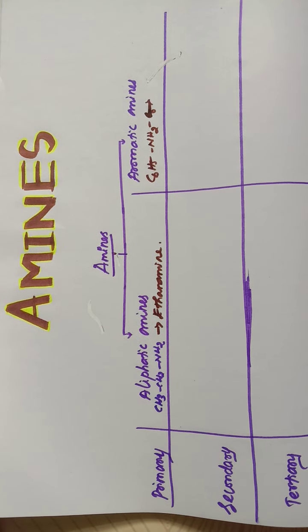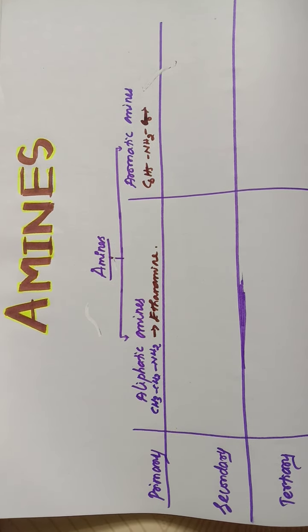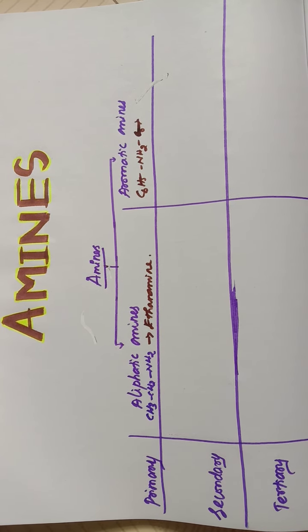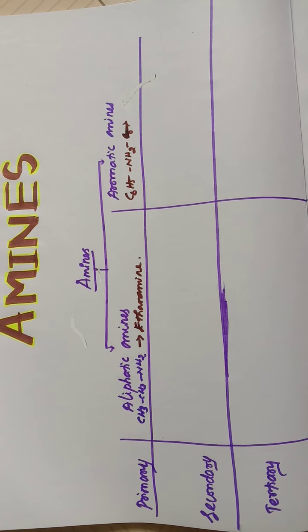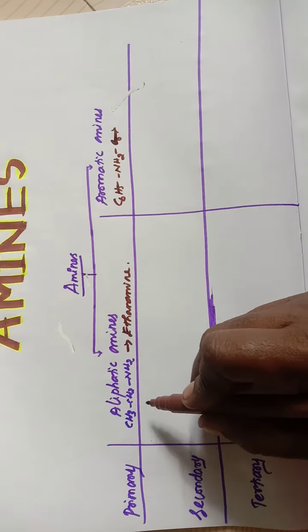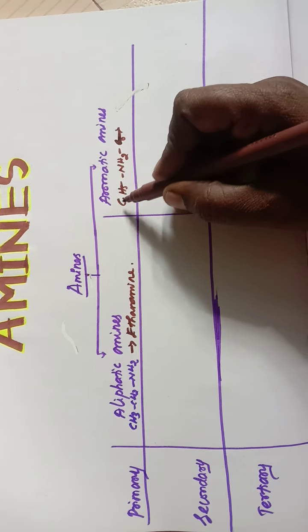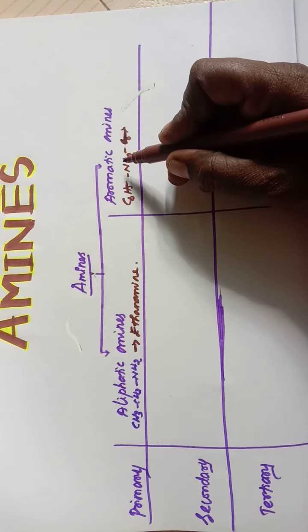Topic in our syllabus is amines. Amines are classified into two types, aliphatic amines and aromatic amines. Both aliphatic and aromatic amines are again classified into three types: primary amine, secondary amine and tertiary amine. Primary amine means it contains only one alkyl group, here CH3CH2NH2, that is ethanamine. Here only one phenyl group is present, so this is the example for primary aromatic amine.